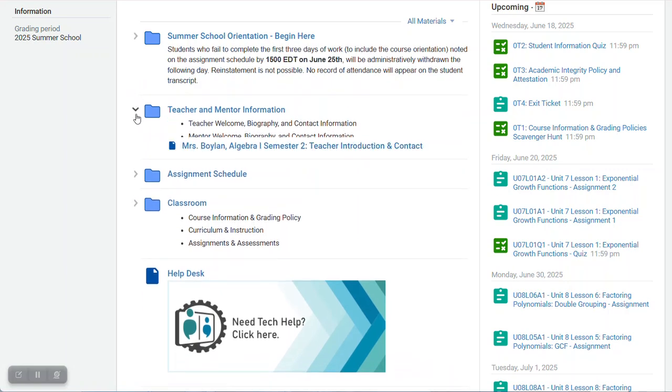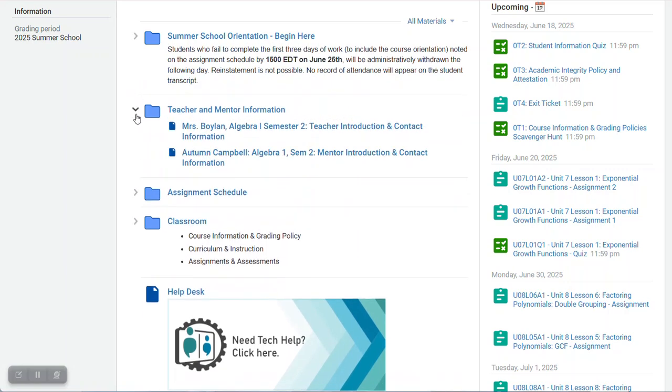The next folder we have is the teacher and mentor information folder. And inside that, we have these 2 informational pages, one for me and one for our mentor, Miss Campbell. Each of these pages provides an introduction of who we are and then lists contact information for us, how to contact us and when to contact us, okay?